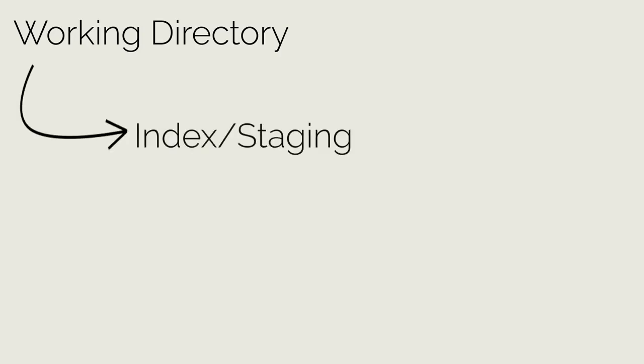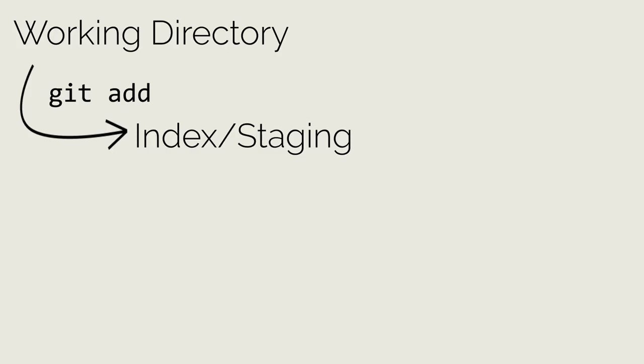In order to track these changes, we first need to add them to the index, which is commonly referred to as staging. This can be done by using the git add command. This process of adding changes to staging tells Git that we want to track all of the changes that we have made in our working directory. This still does not make these changes an official version of your code that you can change between though.